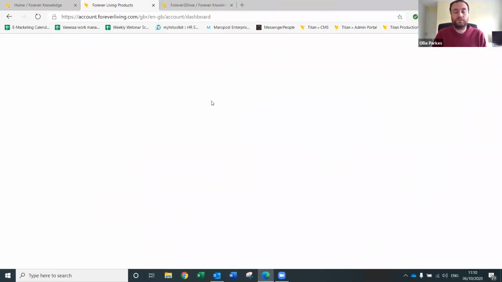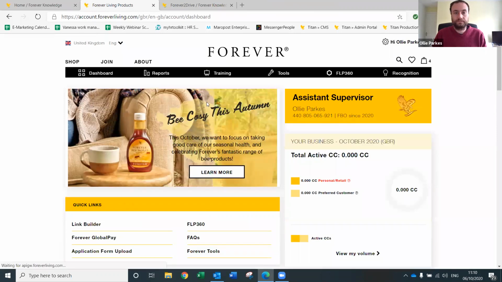Elsewhere on the dashboard, here we go. So this would be our campaign for the month. At the moment, we're focusing on bees. We're focusing on our bee products and seasonal health. So this will give you information about that. If you click more, it'll go onto a landing page.